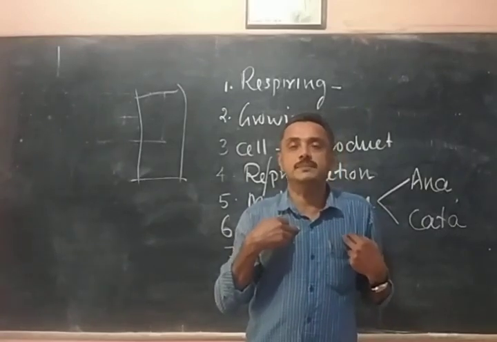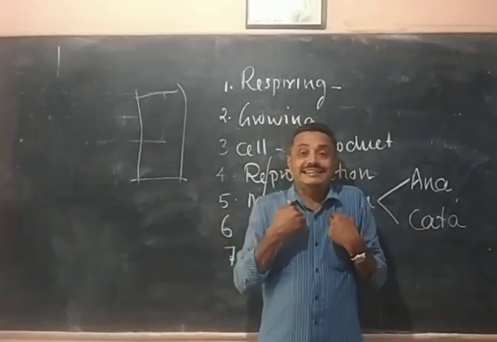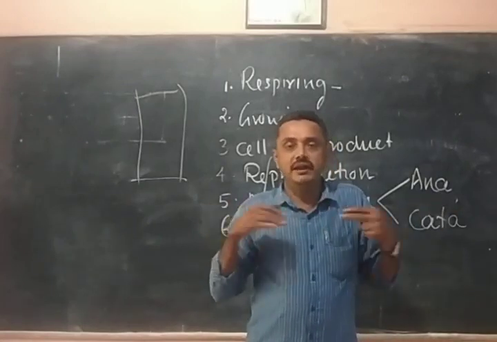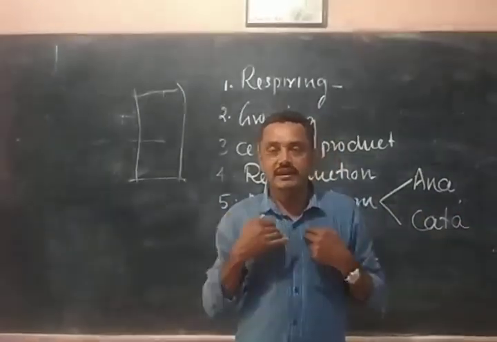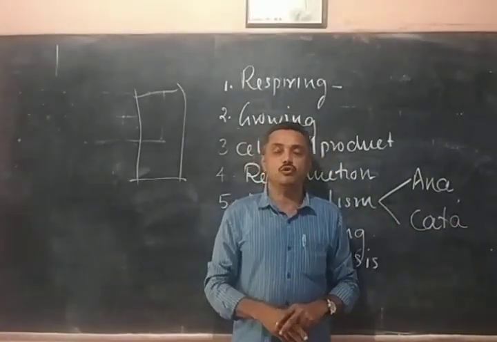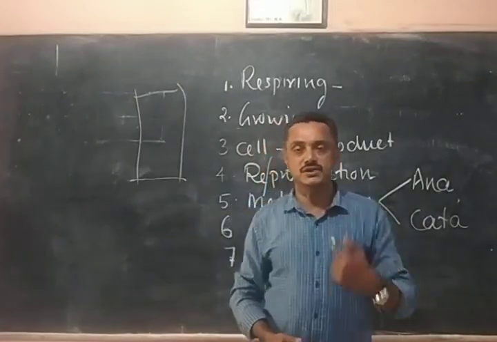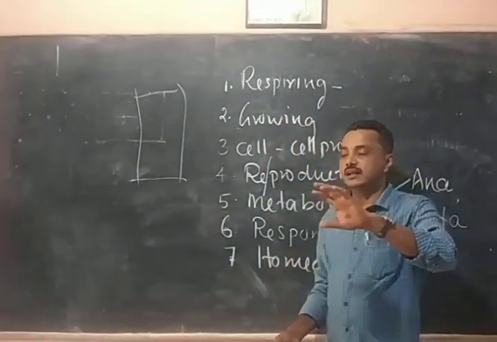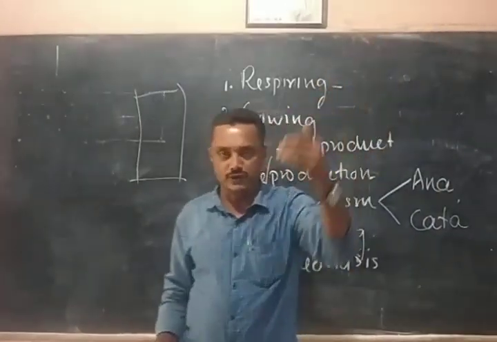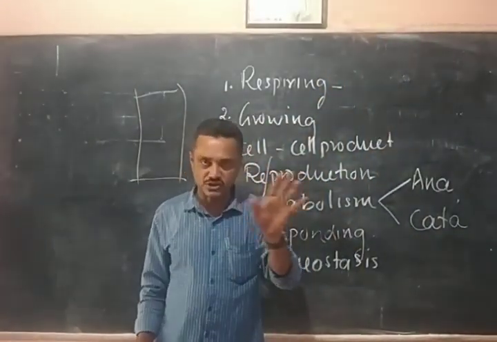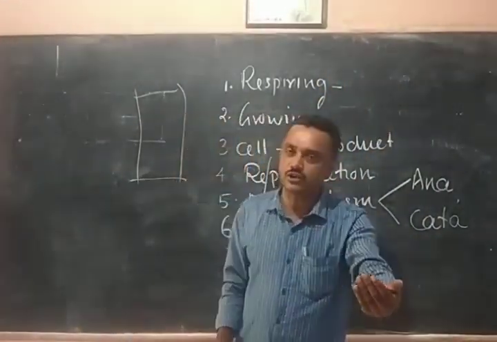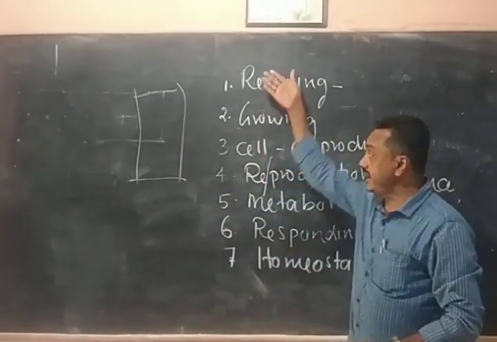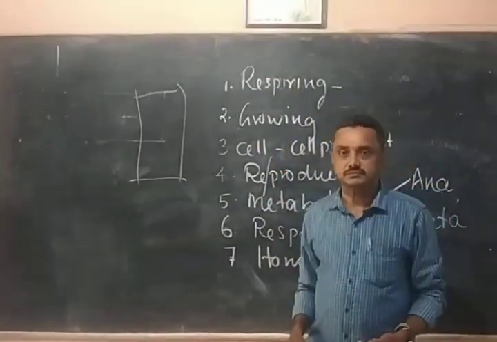So living organisms are trying to keep the internal environment constant, internal temperature constant, internal pressure constant. Such a phenomenon is called homeostasis. I am just giving the introduction, the characters of living organisms. Not for examination purposes, just introductions, and our chapters are based on these things.